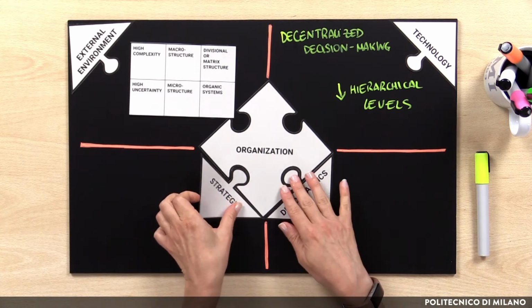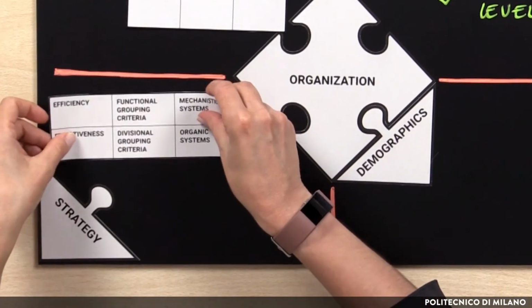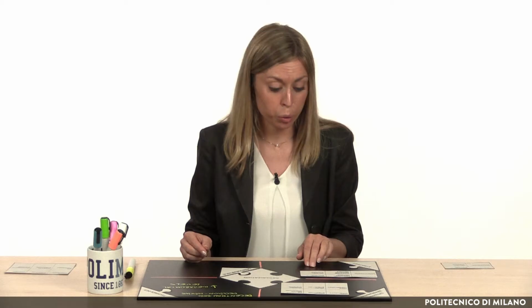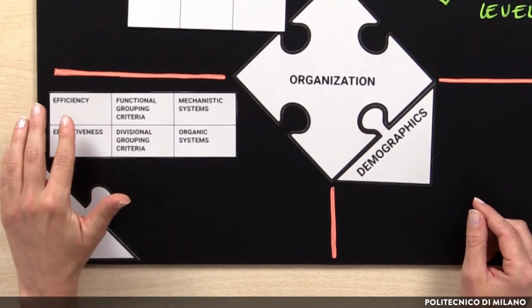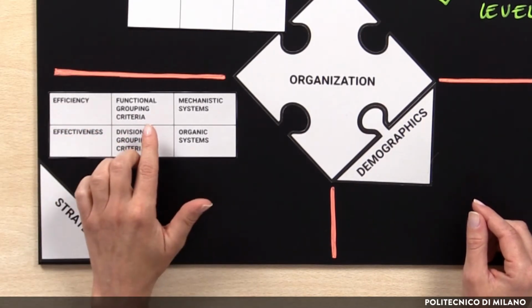Considering strategy, the main strategic choice impacting on organization is the main focus on efficiency or effectiveness. The highest impact of this choice is on the grouping criteria. As a matter of fact, a strategic focus on efficiency pushes the company towards a grouping criteria oriented to input.